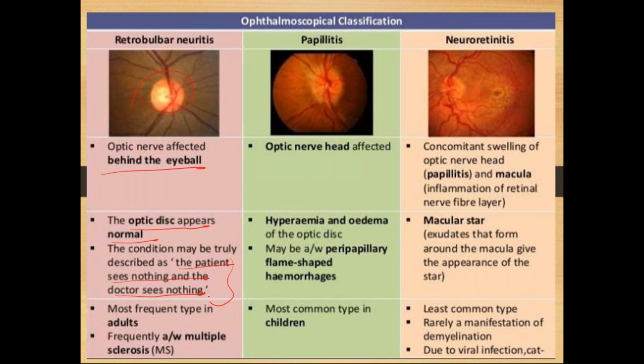So there is a very important dictum for this: the patient sees nothing and the doctor also sees nothing which is abnormal. Completely normal it will be, but the patient will not have any vision. So this is a very important thing with retrobulbar neuritis. If one of the examiners asks what is the condition where the patient sees nothing and the doctor also sees nothing, then you should say that it is retrobulbar neuritis. So this is more common in adults.